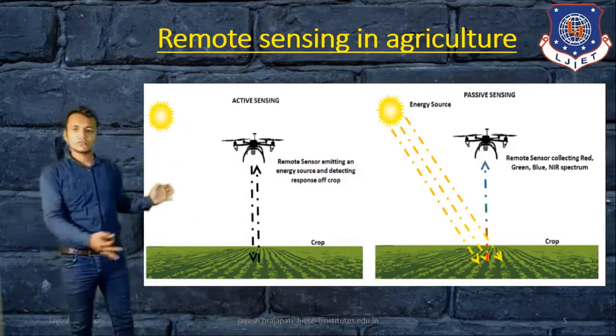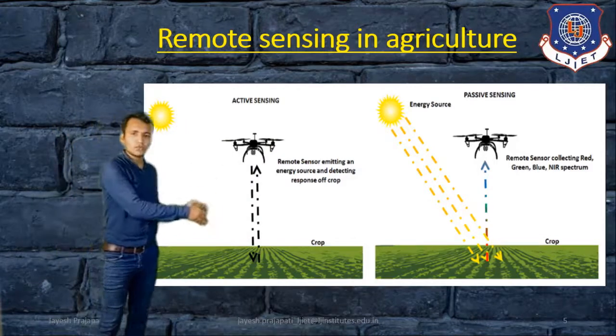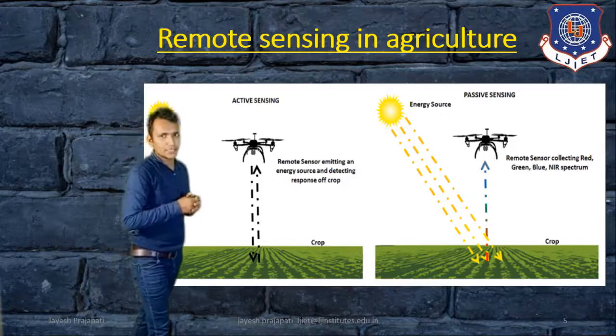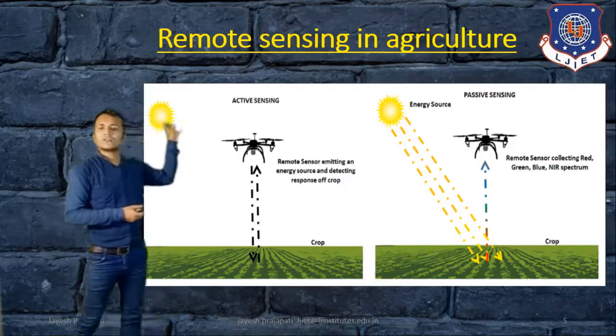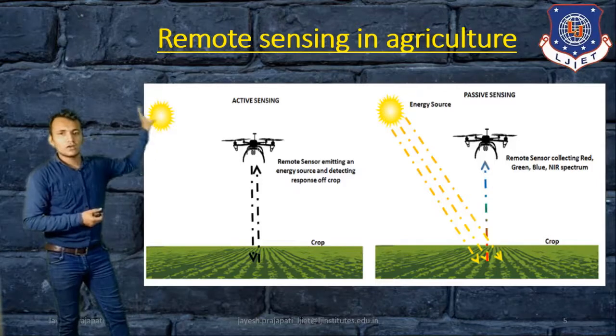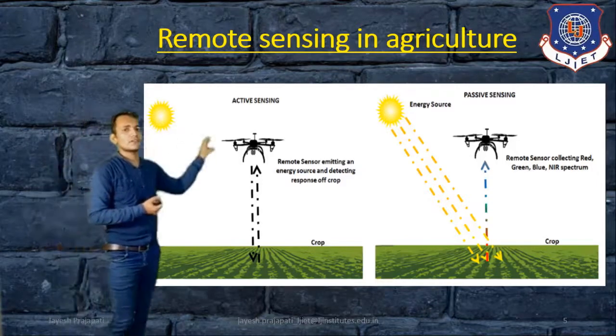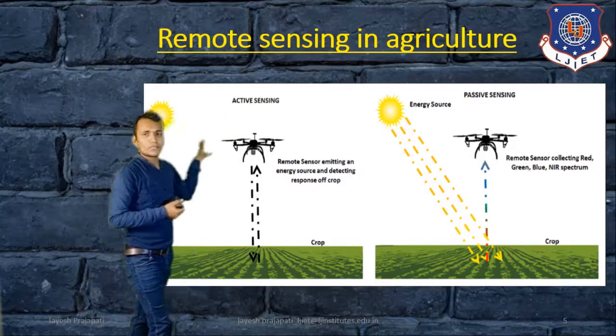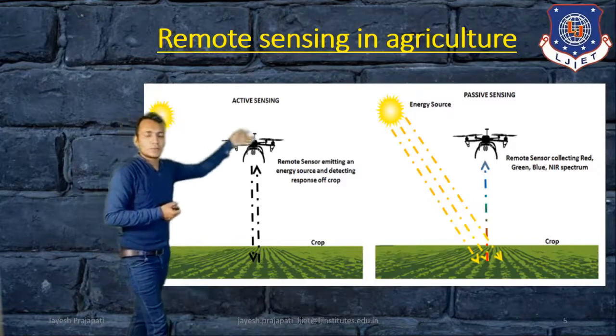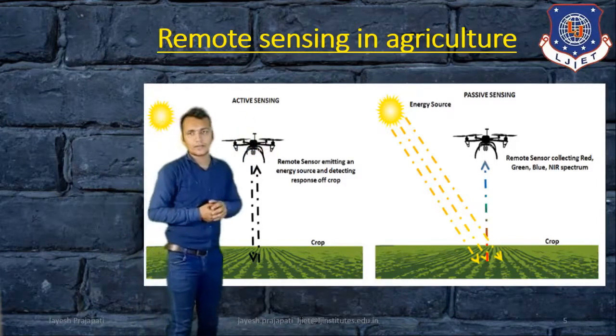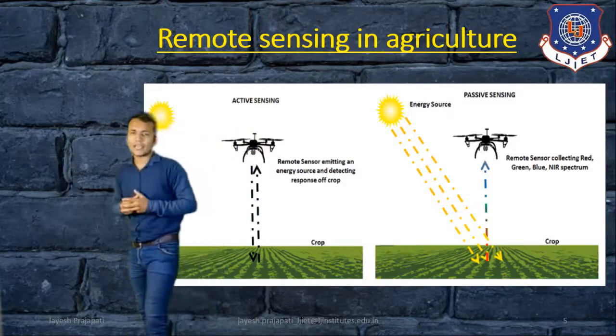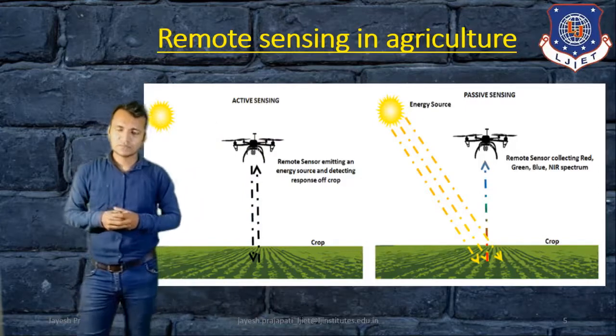So that is the difference between active and passive remote sensing: the active sensor cannot use sunlight, but the passive sensor uses sunlight.